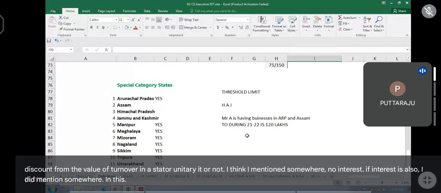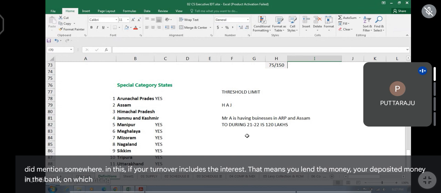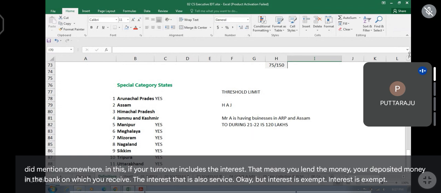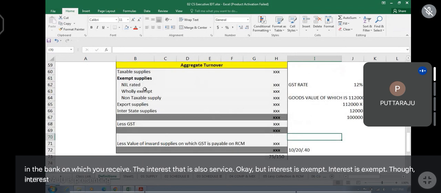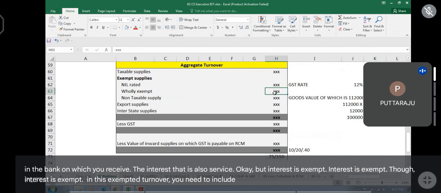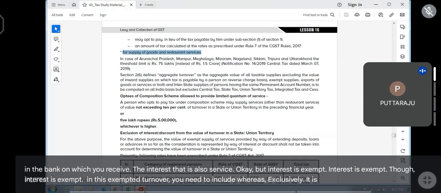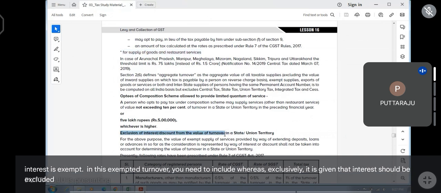In this, if your turnover includes the interest, that means you lend the money, you deposit the money in the bank, on which you receive the interest. That is also service. Okay, but interest is exempt. Though interest is exempt, in this exempted turnover you need to include. Whereas exclusively it is given that interest should be excluded from the value of turnover. You should not include that one.